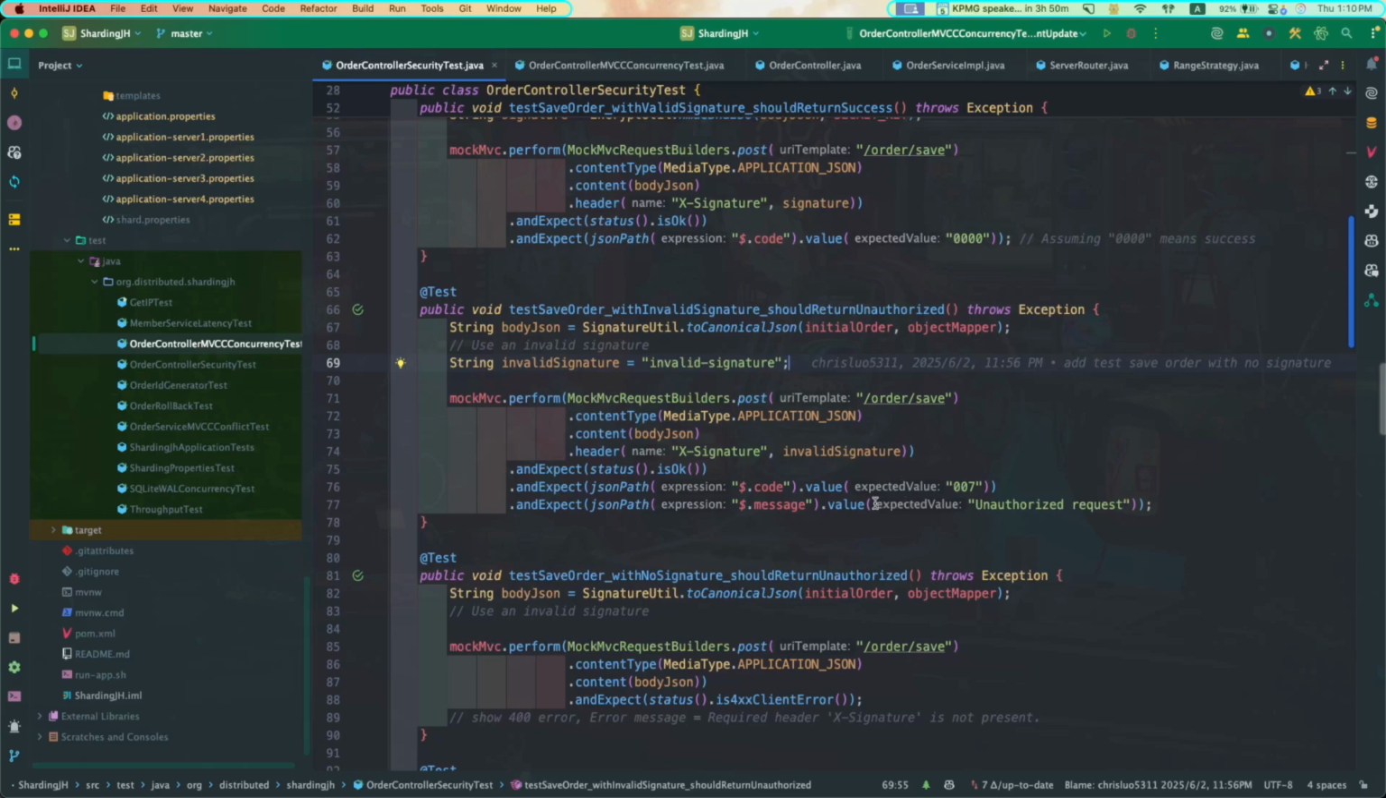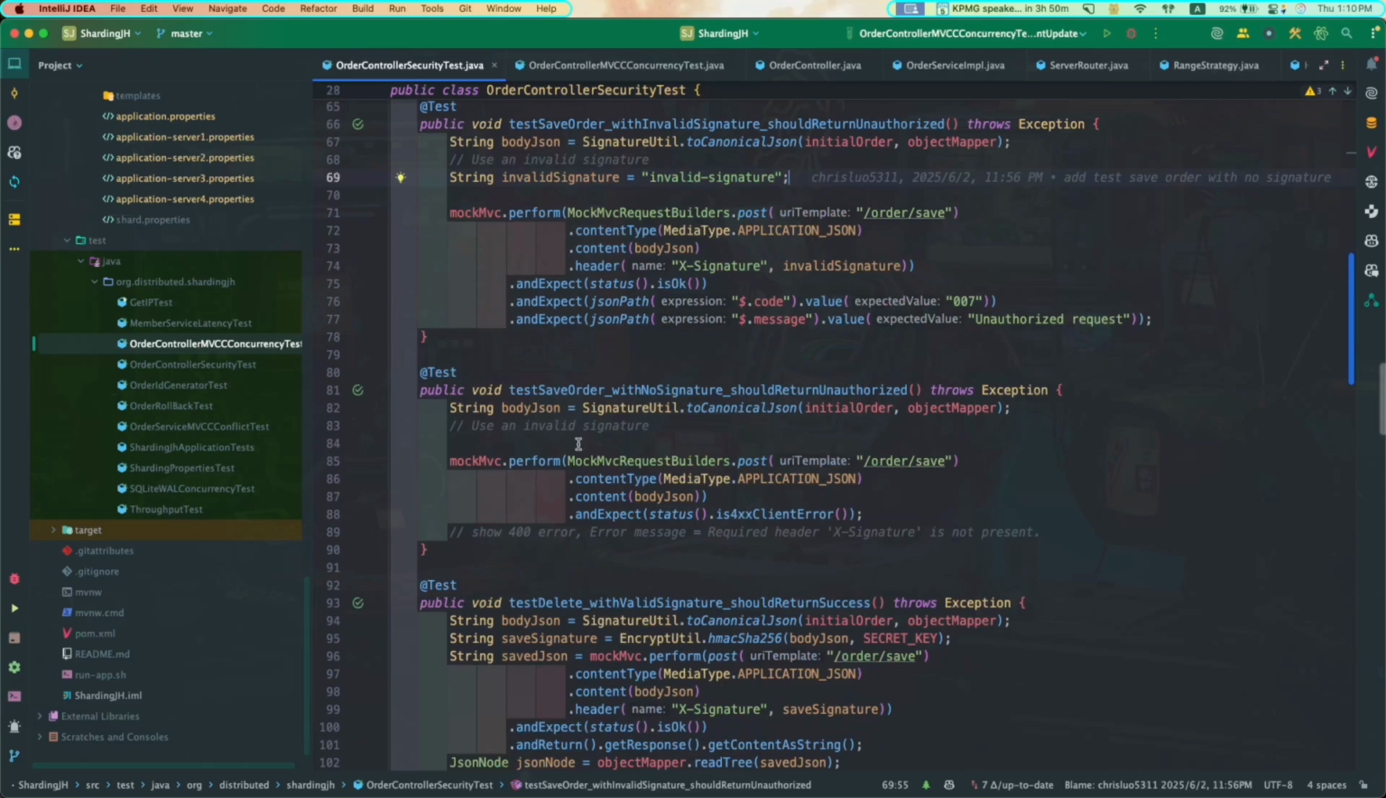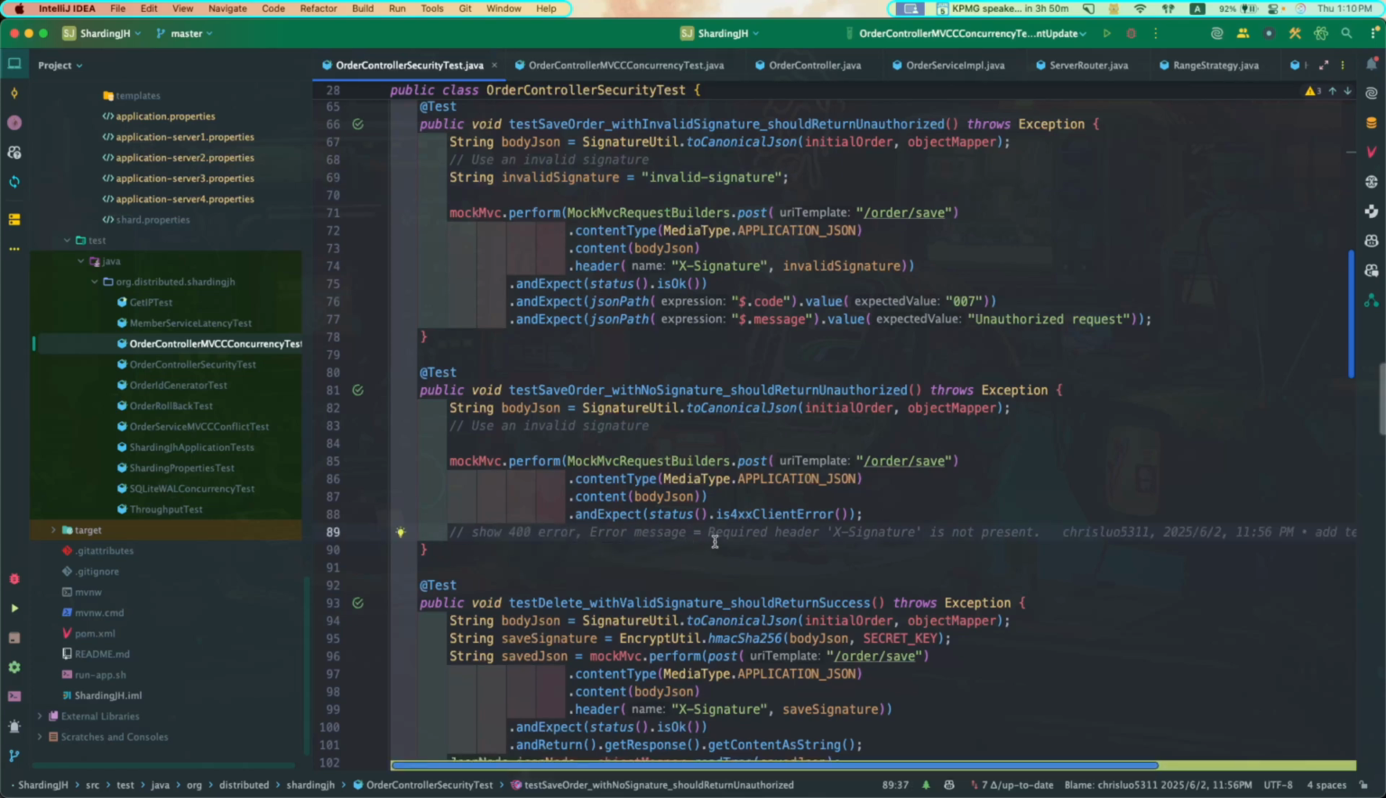So this is the code that we customize. And then next we will test no signature. Basically we just put nothing in the header and then send it. And then we will expect a 400 error. And the error message will be: required header X-Signature is not present.